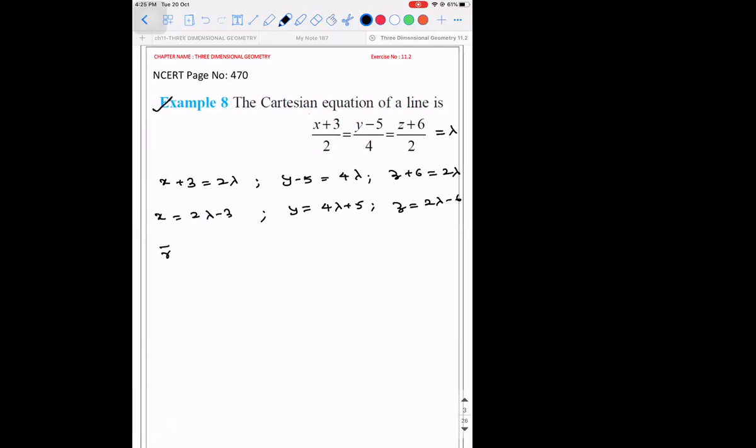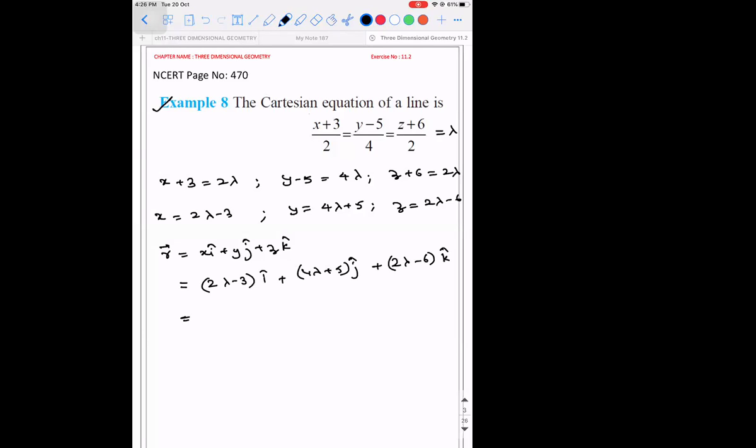Okay. So r vector is equal to x i cap plus y j cap plus z k cap, right? So what is the value of x, guys? 2 lambda minus 3 times i cap plus 4 lambda plus 5 times j cap plus 2 lambda minus 6 times k cap.